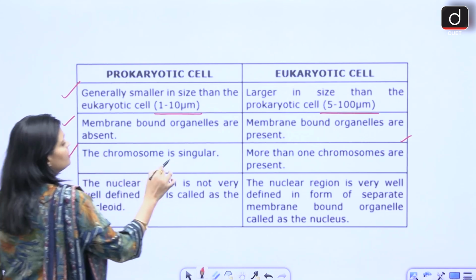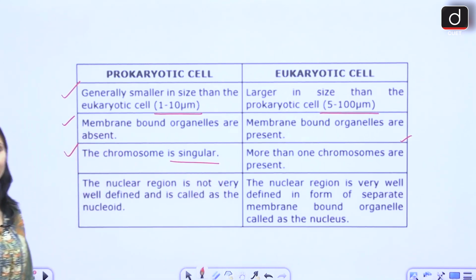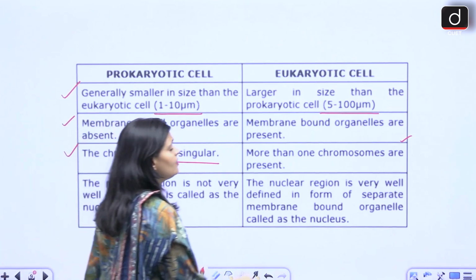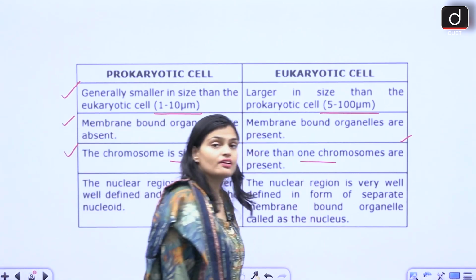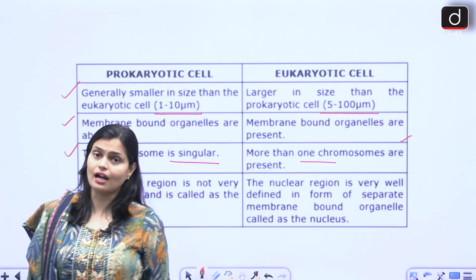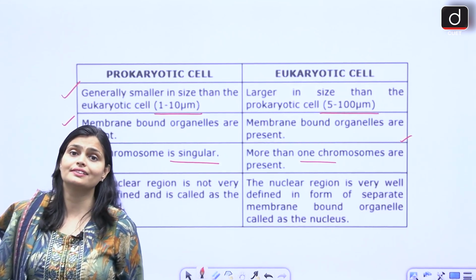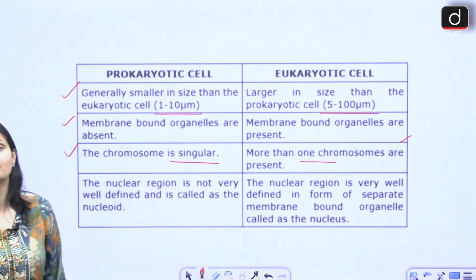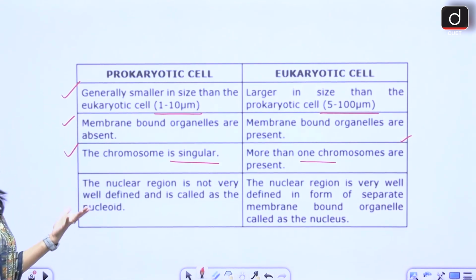The chromosome is singular, right? Singular means only a single chromosome is present. Here more than one chromosome is found, like in the human body, in our cells we have 46 chromosomes present, right? So there, only one single chromosome.